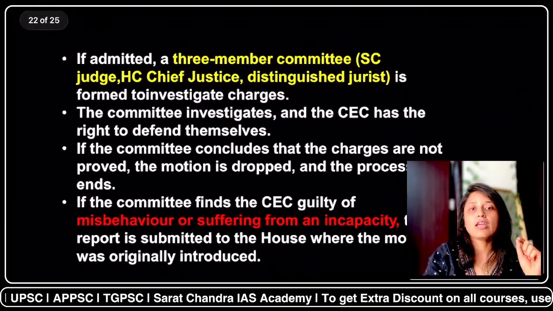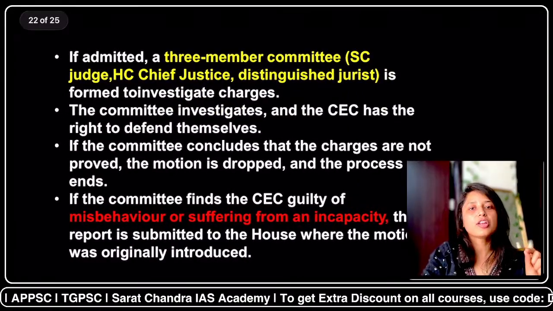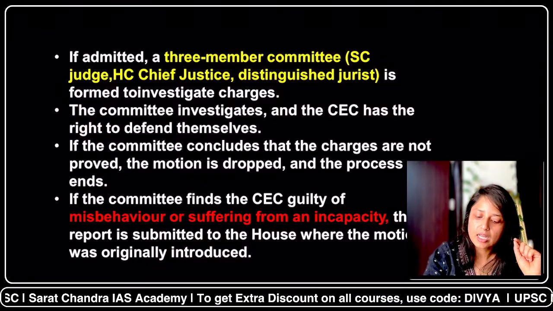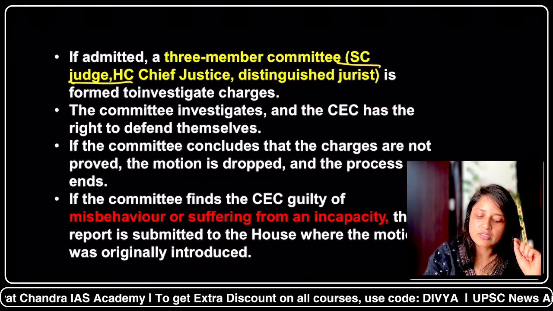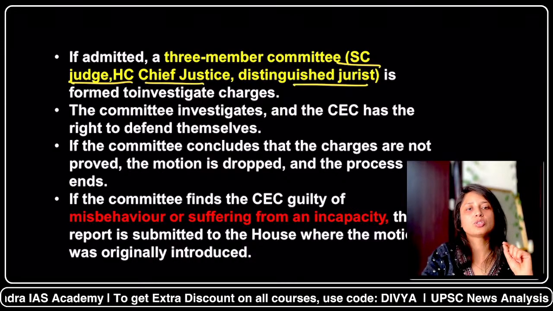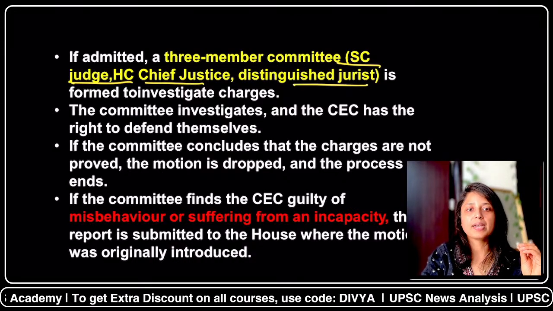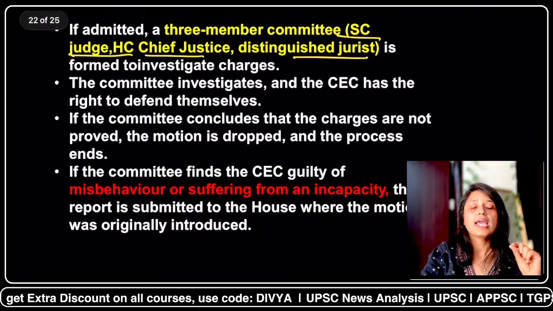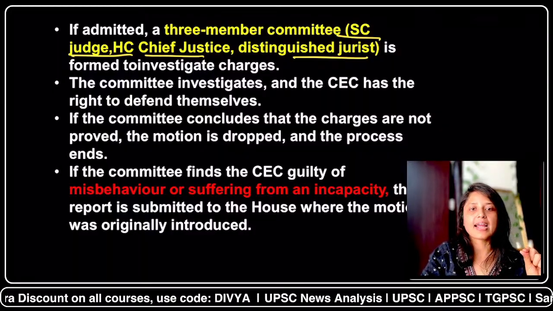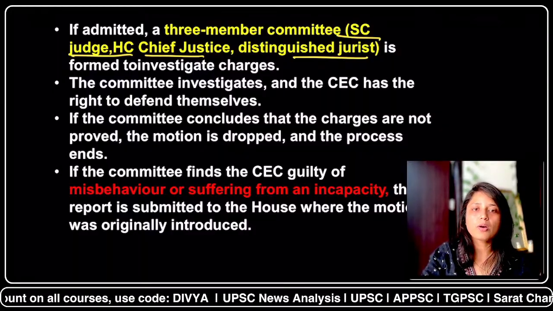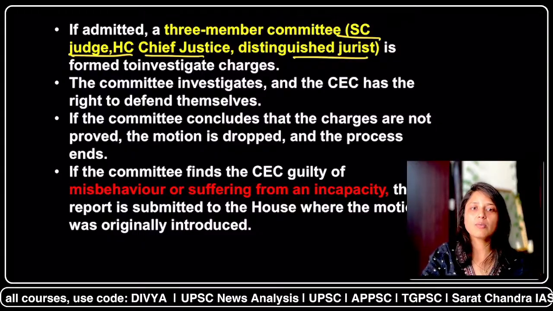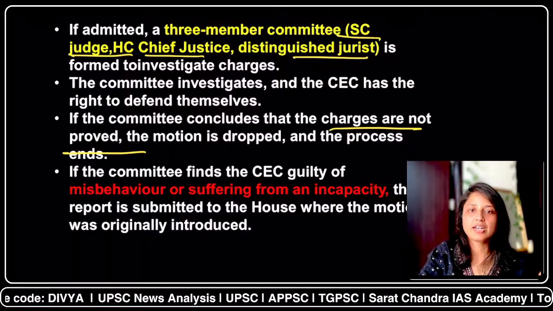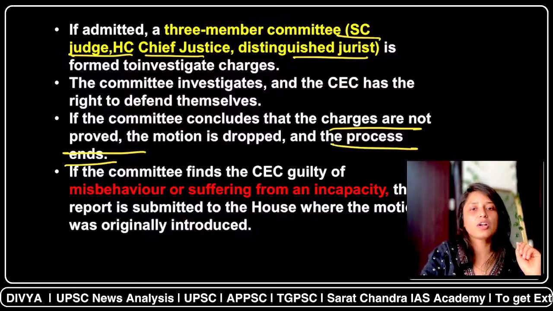Now, if the motion is admitted, a 3-member committee will be formed. And who will be the members of that committee? Any judge of Supreme Court, Chief Justice of High Court, and a distinguished jurist. This 3-member committee will investigate all the charges imposed on the CEC. The committee will decide whether the motion can be dropped because no charges are proved. If charges are proved, the procedure will continue, and if charges are not proved, the process will drop.